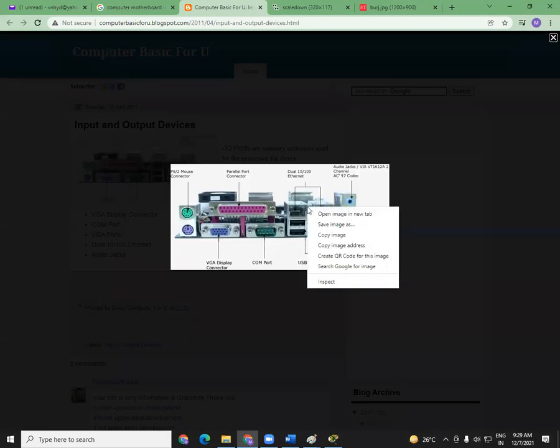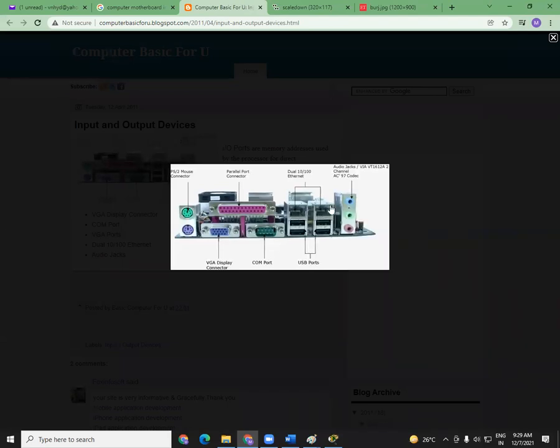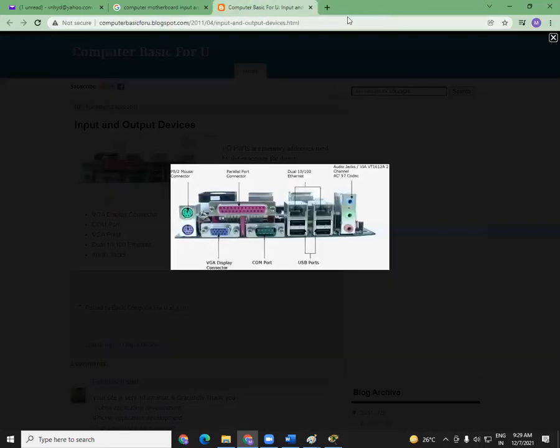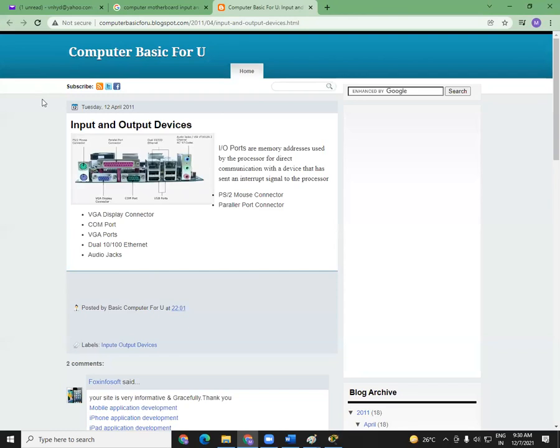Okay, fine. What you see here is that there are two NIC cards actually connected here. I just want to show you a big picture. This you can see easily in your computer or maybe in your laptop.